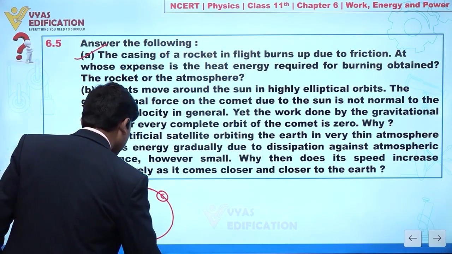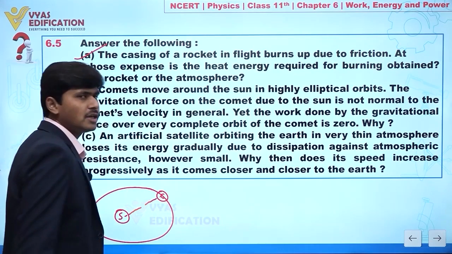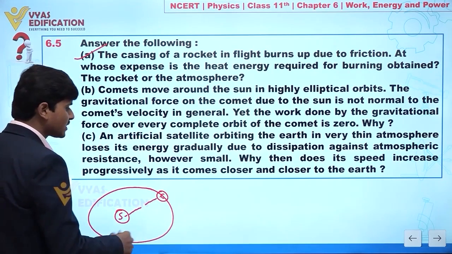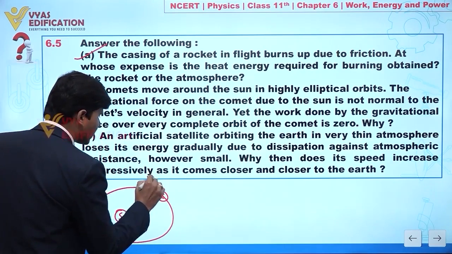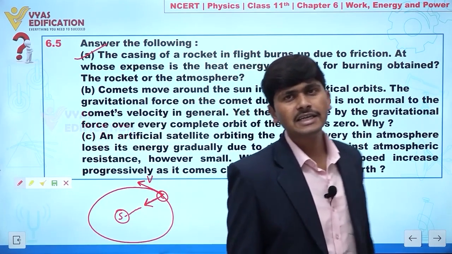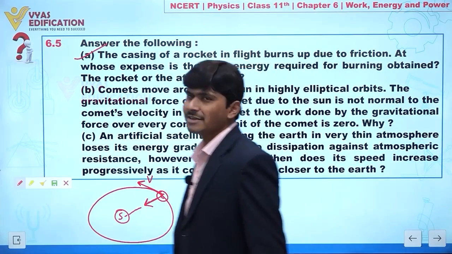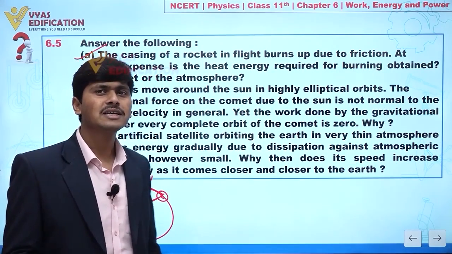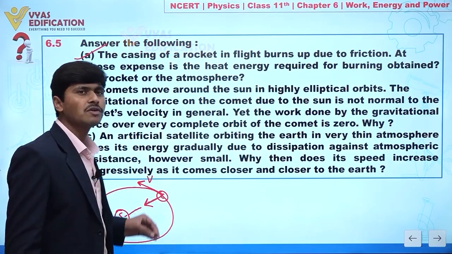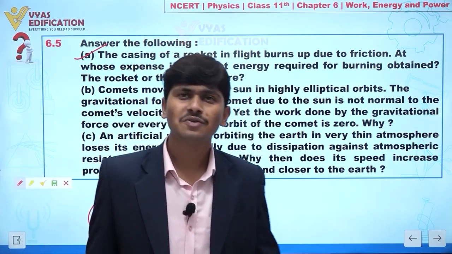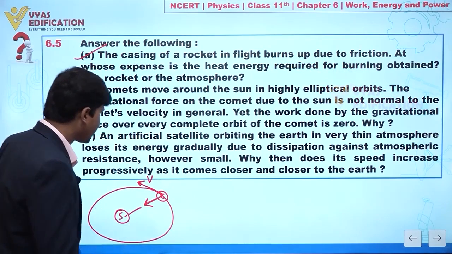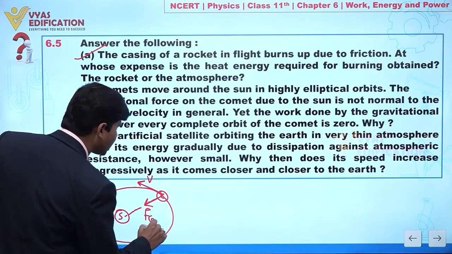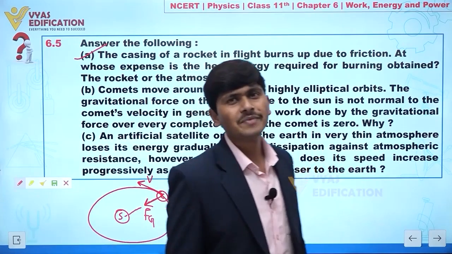So definitely we can say if we join these two, the comet and the sun, gravitational force is acting in this direction and velocity is acting in this direction. And definitely at each and every point velocity is changing. Clear? So now you can say, sir, at any time we will not find the force is perpendicular to velocity. How can we say work done is 0? Now you can say actually this gravitational force that is acting between comet and the sun, it is a conservative